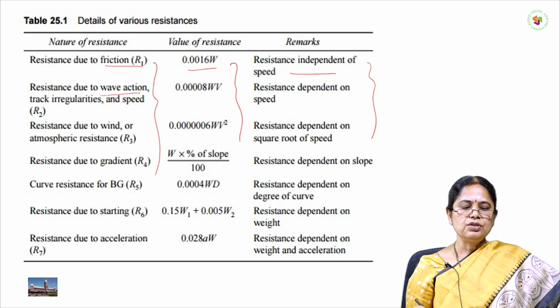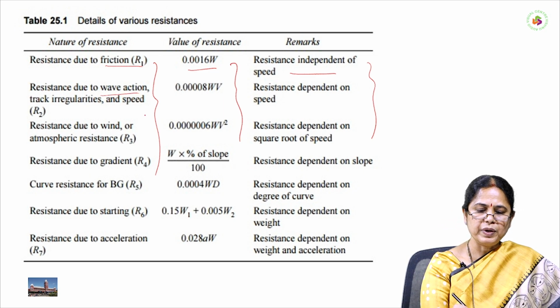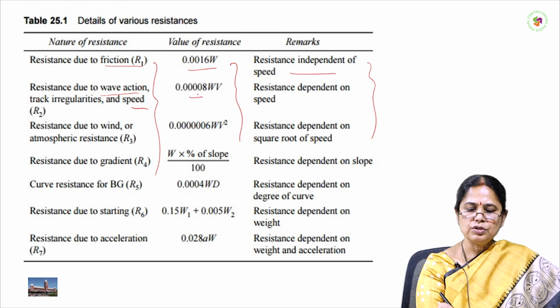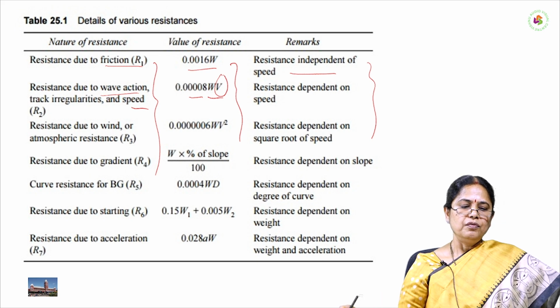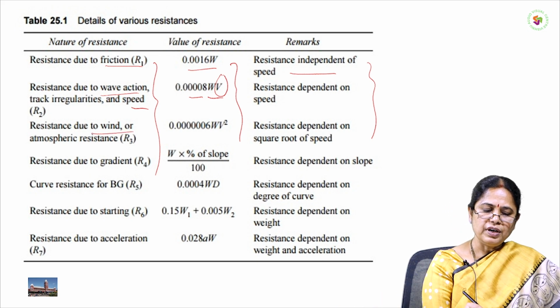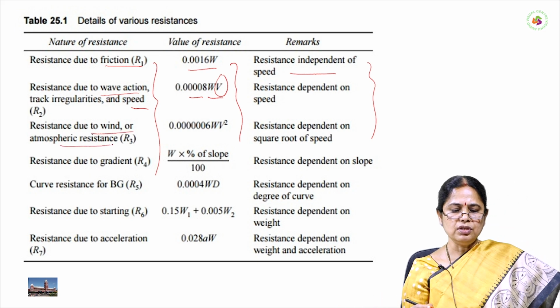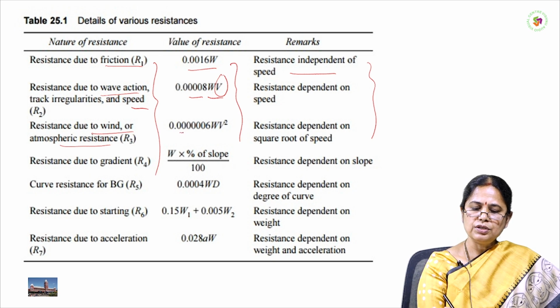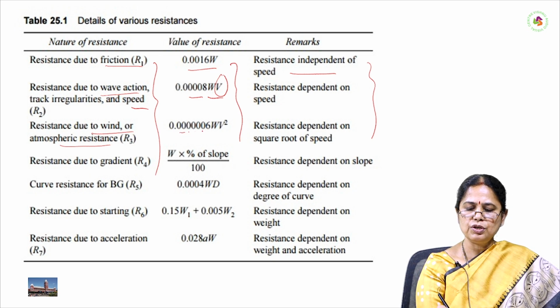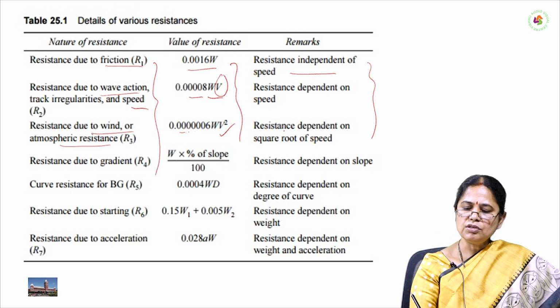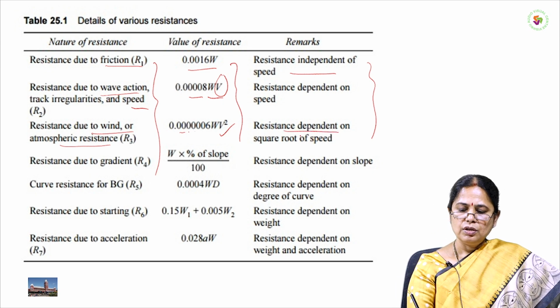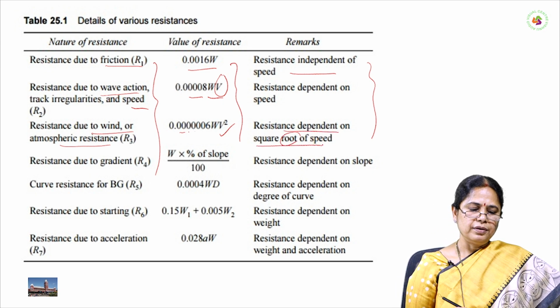Resistance due to wave action or track irregularities and speed is 0.00008 WV. It depends on the speed of the vehicle. Resistance due to wind or atmospheric resistance, R3, is 0.0000006 WV squared. This resistance is dependent on the square of the speed.